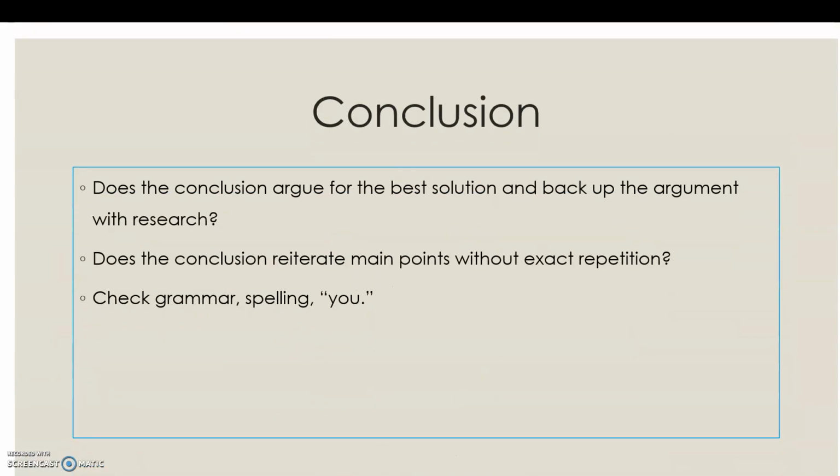That brings us to your conclusion. So remember that in your conclusion, you're going to do two things. You're going to reiterate your main points without exact repetition. So that means you're reminding me of the solutions that you've just discussed. And then this is where the argument comes in. I want you in your conclusion to argue for what you see as the best solution to your research question, and to back that up with research, with cited research. So your conclusion also contains research.